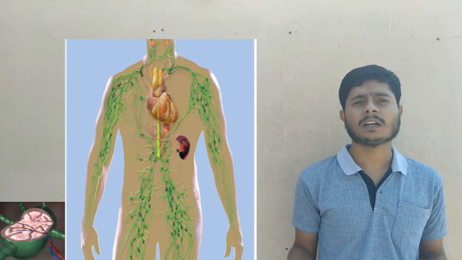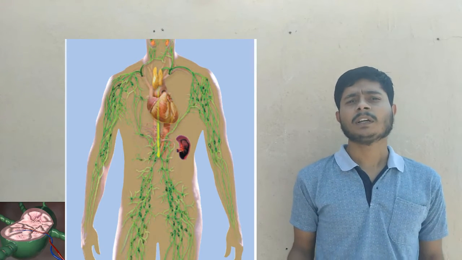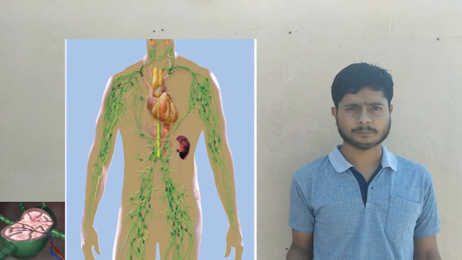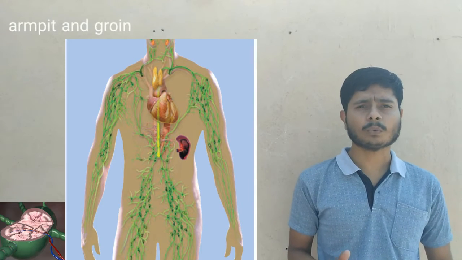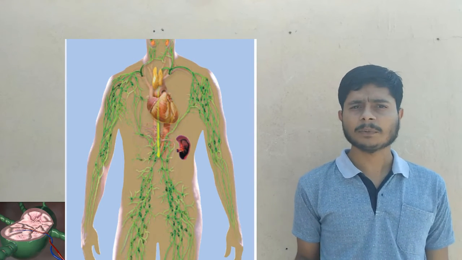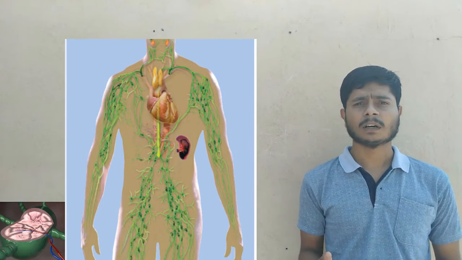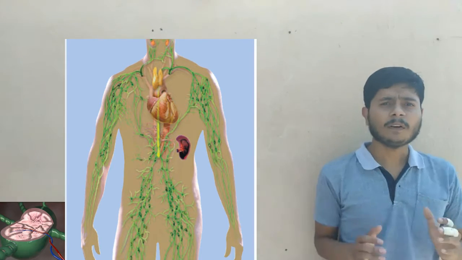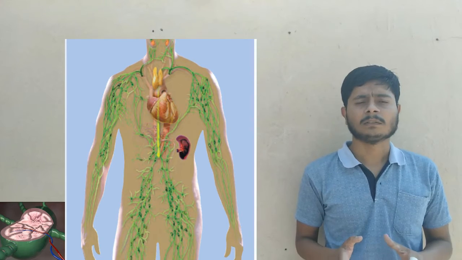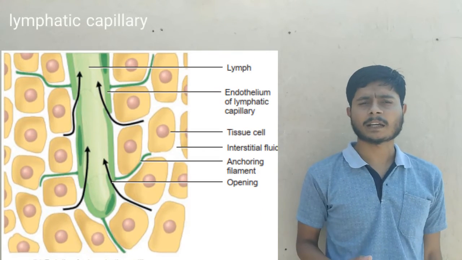Otherwise they are spread in the body at various positions. The armpit and groin are where lymph nodes are mainly present.